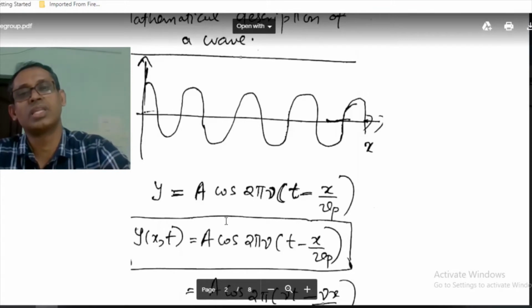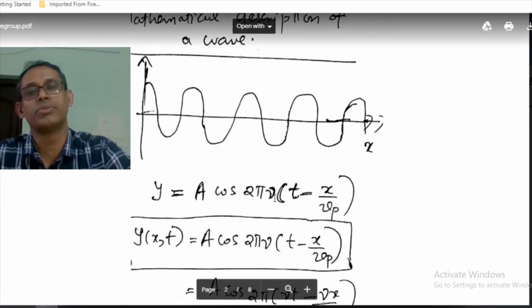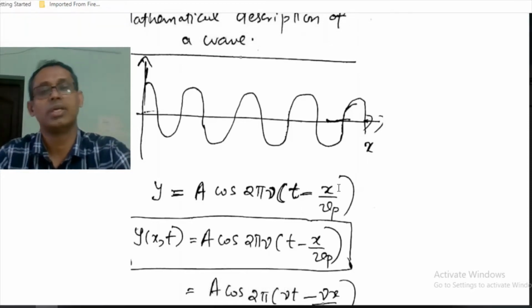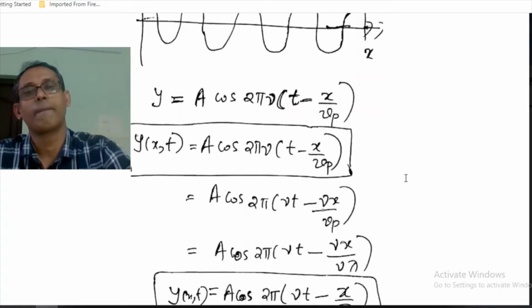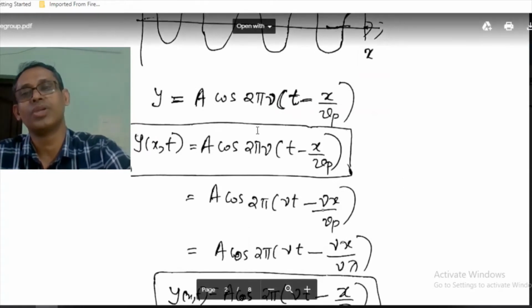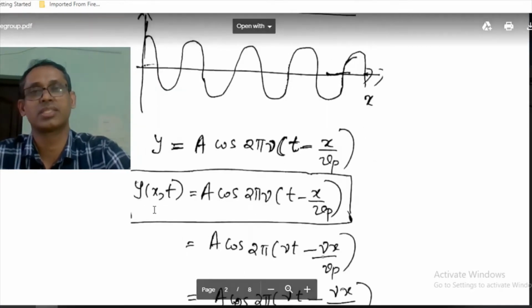It has got constant amplitude. Its angular frequency is omega, that is 2 pi nu. This is time. This is the phase velocity. So this is y of x,t, the displacement along the y direction, that is a function of x and t.